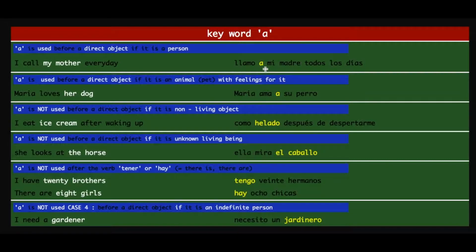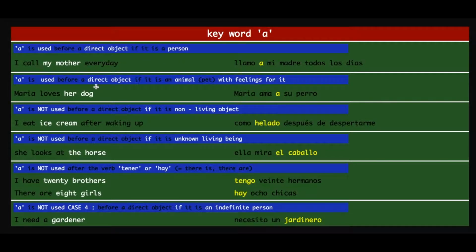A means to, mi madre means my mother, todos los días means every day. So literally, I call to my mother all the days. But in Spanish, whenever you have a direct object that is a person, you have to use A before the direct object. Alright, let's move on to the next case.